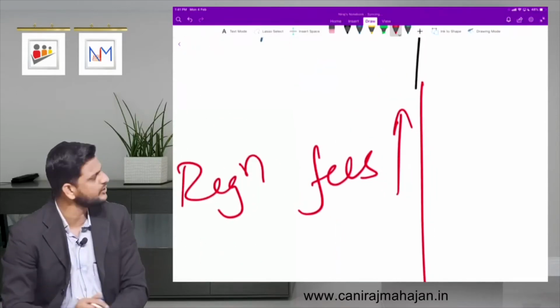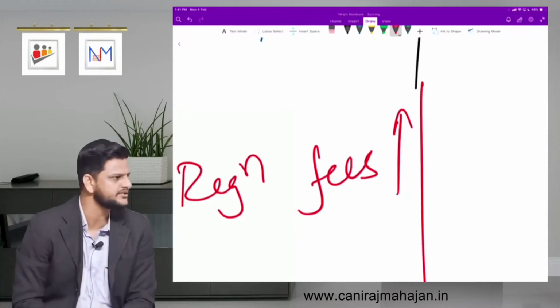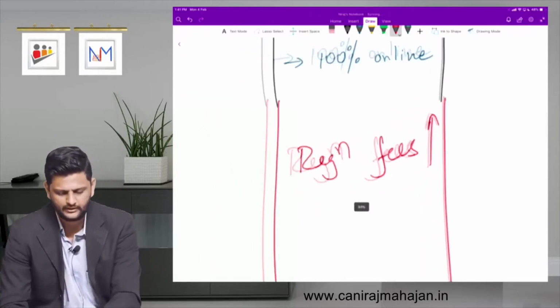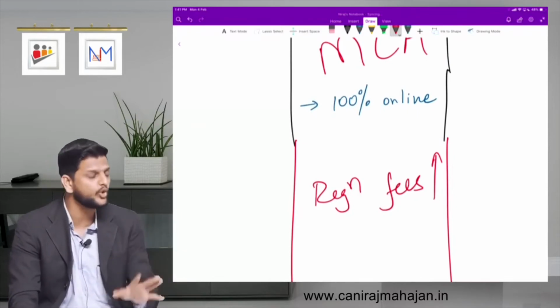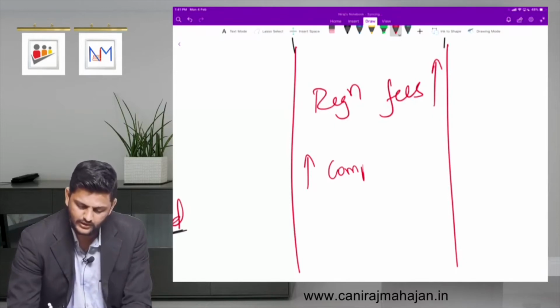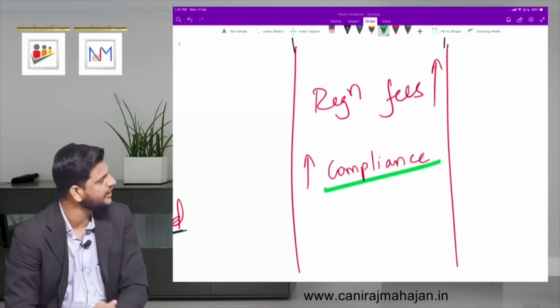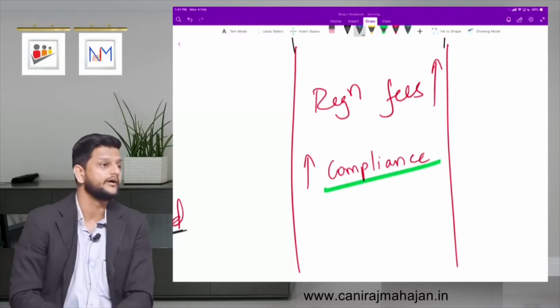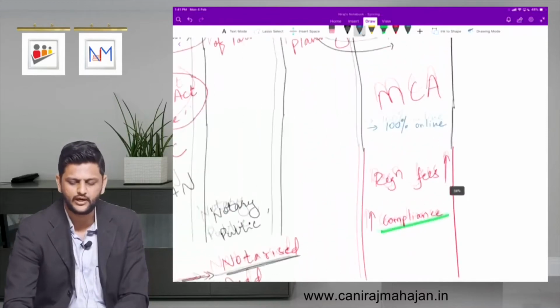The registration fees are also a little bit higher compared to your regular state governments as such partnership. Okay. Now pay attention, since it is regulated again by central government, it has more weightage, it has more compliance. When I use this word compliance, it means some kind of regular reporting to be done to MCA. Who is responsible now?